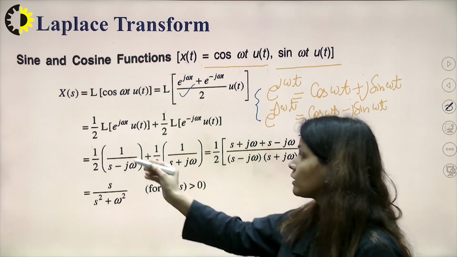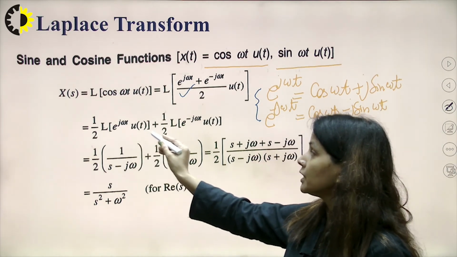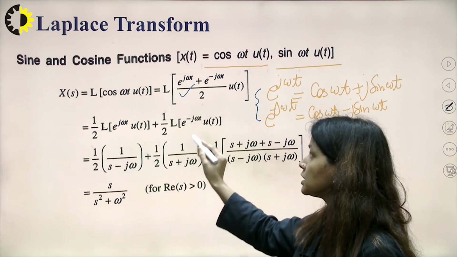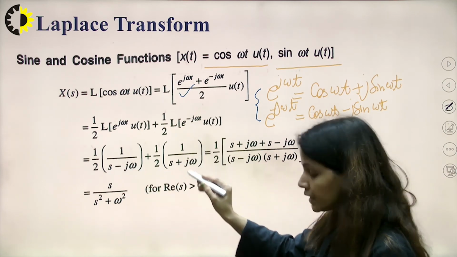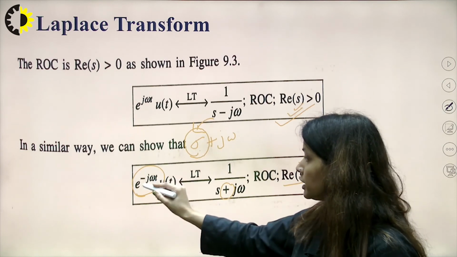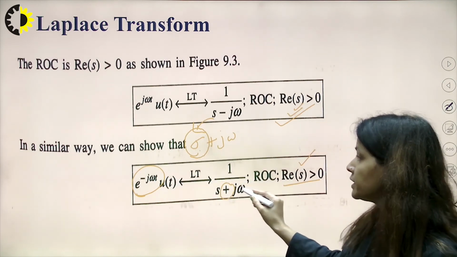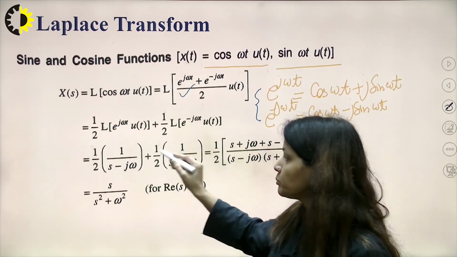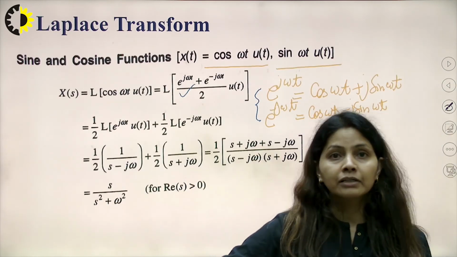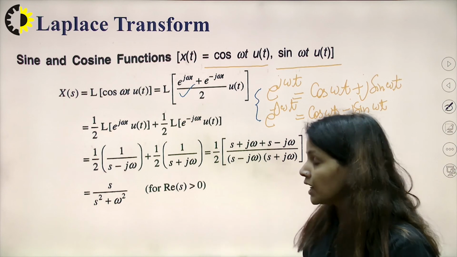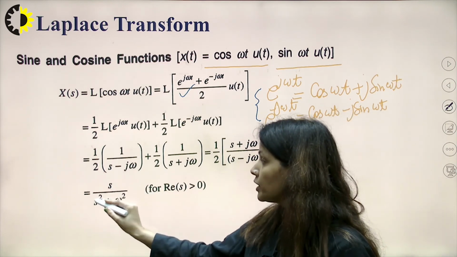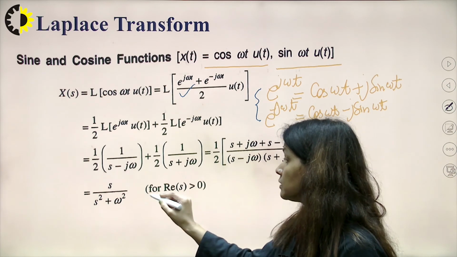We can calculate the Laplace transform of e raised to the power j omega t u(t) as we did before, s minus j omega, and for e raised to the power minus j omega t it is s plus j omega. We just put in the values and get the Laplace transform, which is s upon s square plus omega square.